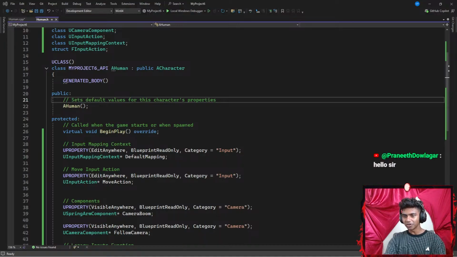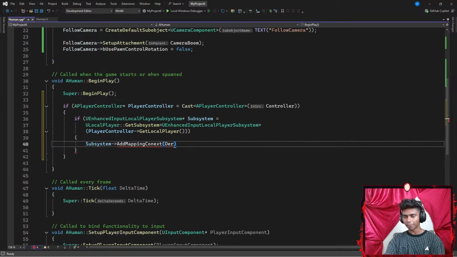Guys, I can hardly focus with all these background noises. Okay, so I see something like a default mapping. So I'm going to go with something like add mapping context of my default mapping. Let's go with something like default mapping. Okay, I think I spelled add mapping context wrong. So I'm going to go with something like add mapping context.